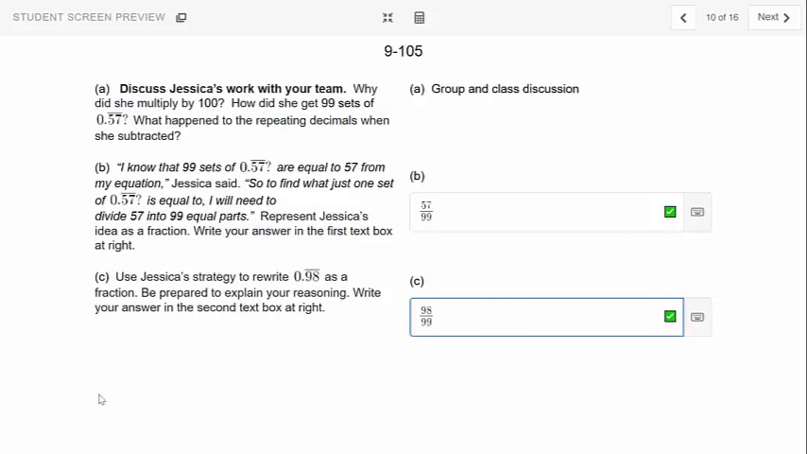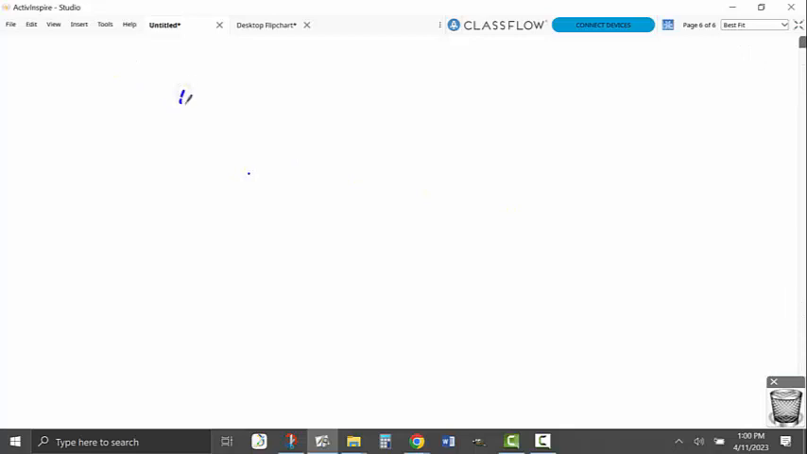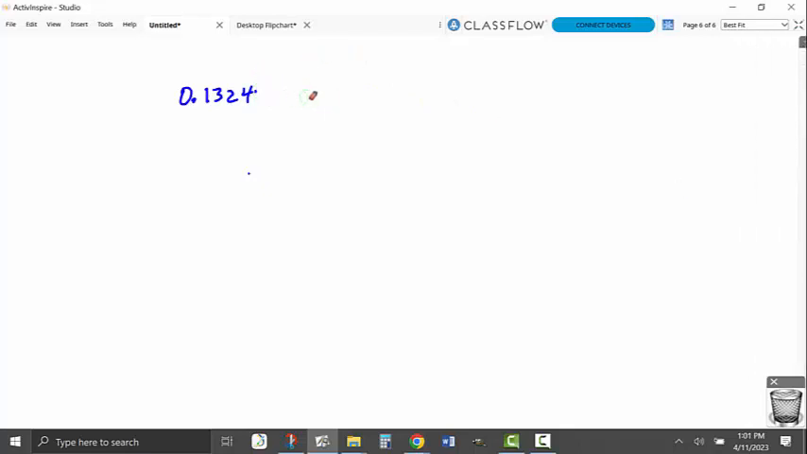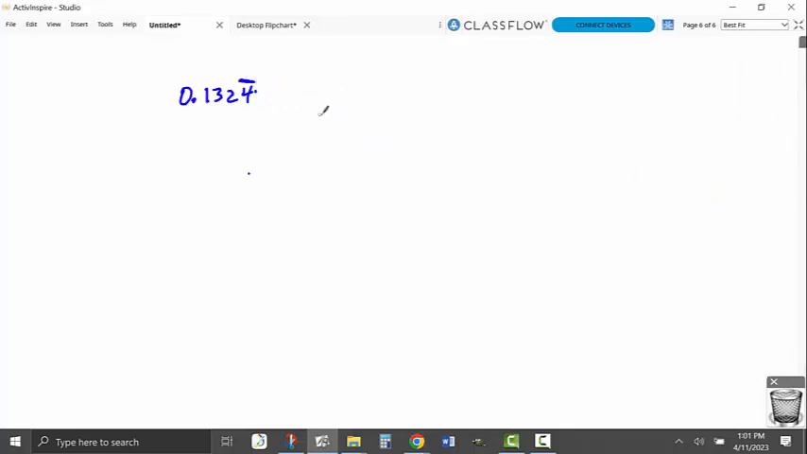There's a much more difficult version of this. What happens if the repeat doesn't start at the decimal? What if you get something like 0.1324444 forever? So, a better way to say it mathematically, what if the repeat starts here? All right, so the math that I showed you only works if the decimal is right up against the repeat.